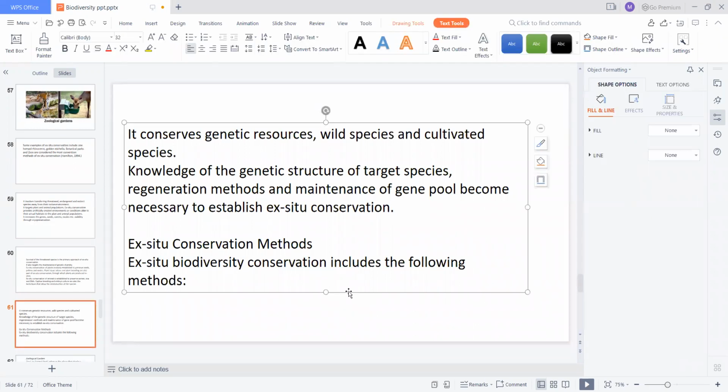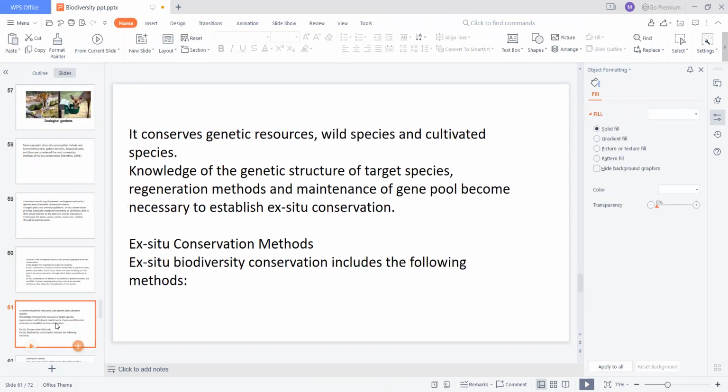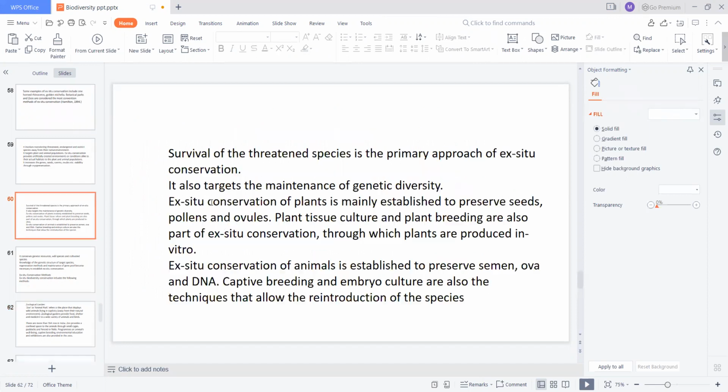So we already discussed the conservation methods. The first one is zoological gardens. Here, zoological gardens provide food, shelter, and medicines to a wide variety of animals and birds. They take care of these animals by providing food, shelter, and also medicine.